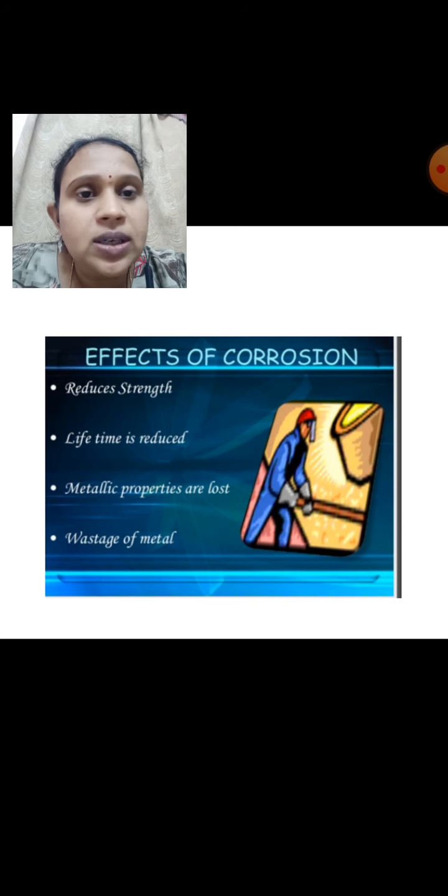In construction, we use iron the most. So if any article, bridge or railway track gets rusted, it should be replaced with other metal. Like that, more metal gets wasted. These are a few effects of corrosion.